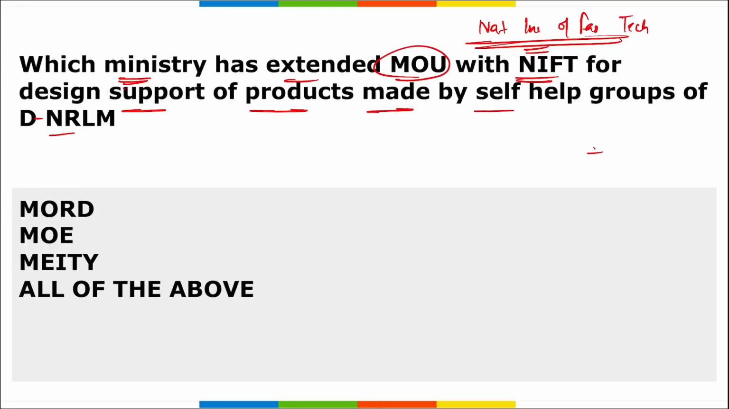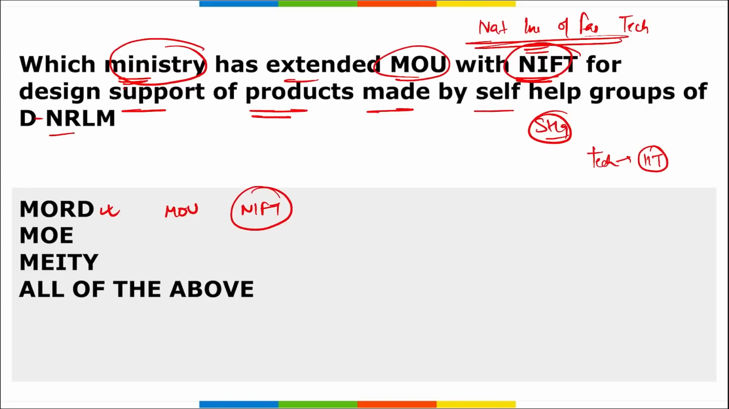Say if we talk about technology and engineering, we say IITs are the most popular. Similarly for designing, NIFTs are the popular institutes. So which ministry has recently extended an MOU with NIFT for design support of products made by self-help groups of DNRLM? It will be your Ministry of Rural Development. They have extended this MOU with NIFT for design of products made by self-help groups by DNRLM. And what does DNRLM stand for? It is your Deen Dayal Antyodaya Yojana, National Rural Livelihood Mission.